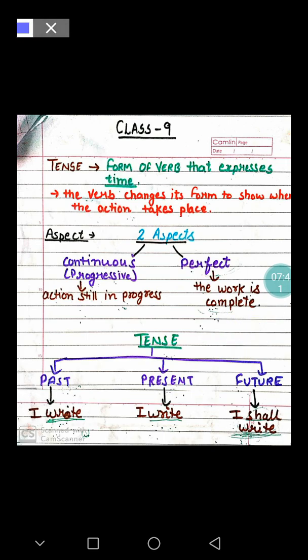How do we say that you are going to write in future? You will say that I shall write.